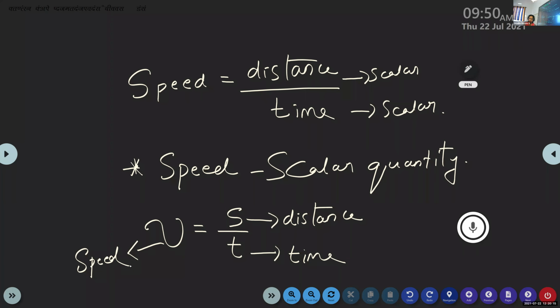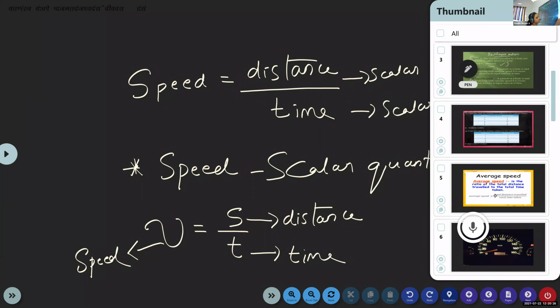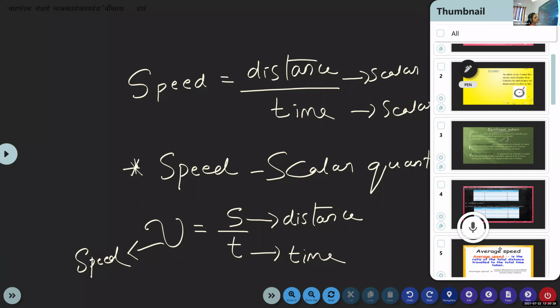SI unit is meter per second. Its dimension is LT raised to -1 and it is a scalar quantity. Is it clear? Clear or not?